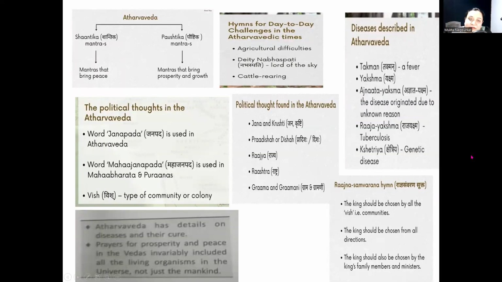Atharva Veda has 2 types of mantras. Shantika mantras, mantras to bring peace. Paustika mantras, mantras to bring prosperity and growth. Day-to-day challenges are also mentioned in Atharva Veda, like agriculture difficulties, cattle rearing. Diseases mentioned in Atharva Veda include Takman, a fever, Rajakshma, that is tuberculosis, and Kshetriya, that is genetic disease. Political terms mentioned include Janapada, Mahajanapada, Rajya, Rashtra, Grama. Even in Rajasamvarna Sukta, there is mention of how a king should be chosen and how a king should behave.